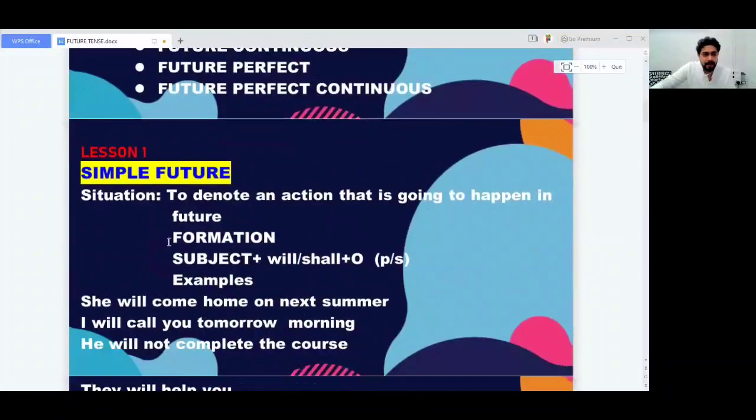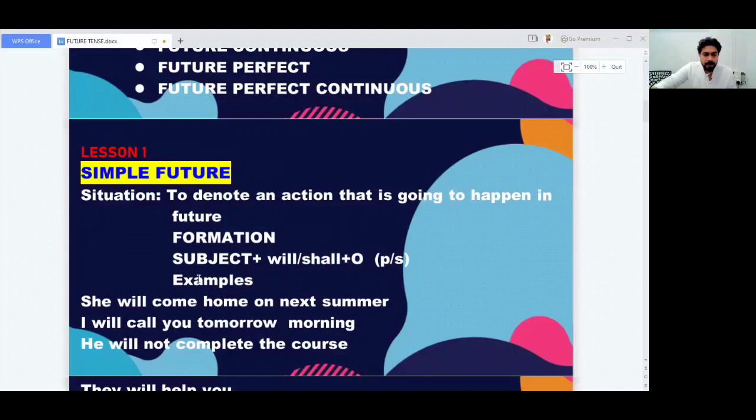Now, let's see, what is simple future? In lesson 1, I'm going to talk about simple future. What is the situation of a simple future? To denote an action that's going to happen in future. Which means something is going to happen in future. It's very simple. This is also one of the easiest tenses in English.